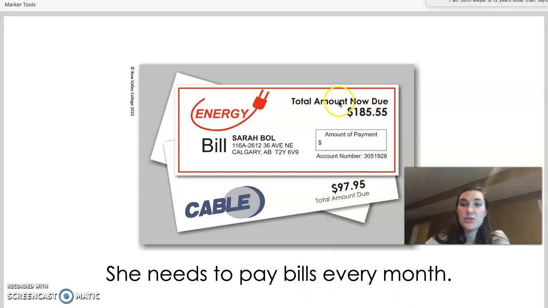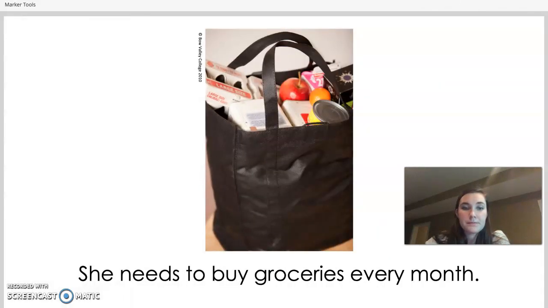So she needs to pay this money for her energy bill and this money for her cable bill. She needs to buy groceries every month. These are Sarah's groceries, like food.